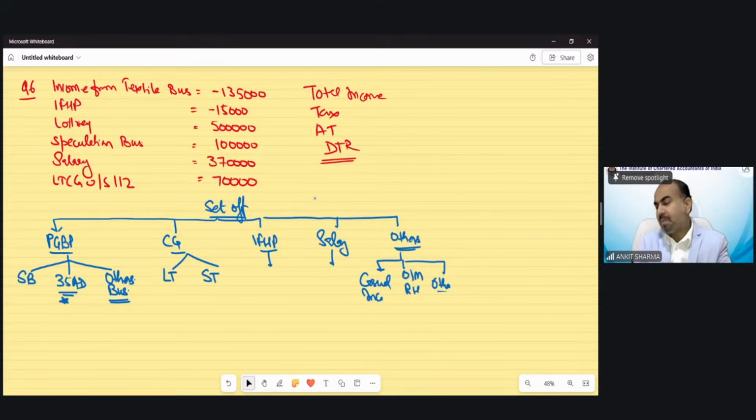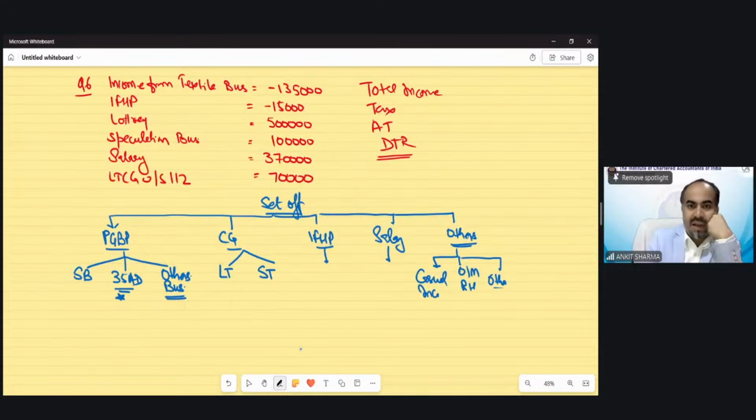So I generally bifurcate my set off questions to find out in which head a loss is going to be treated, in this way. If you make this format, then it would be really easy to apply the set off provisions. As soon as you put in the information given in the question, you will get the answer automatically. Let's see how it works.